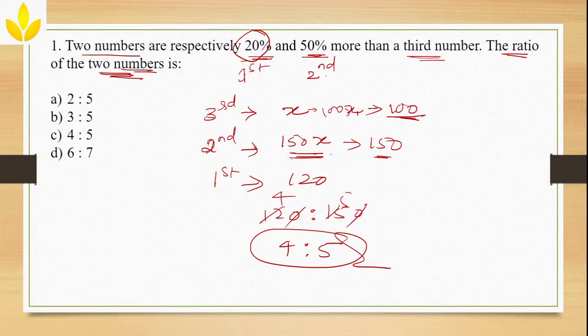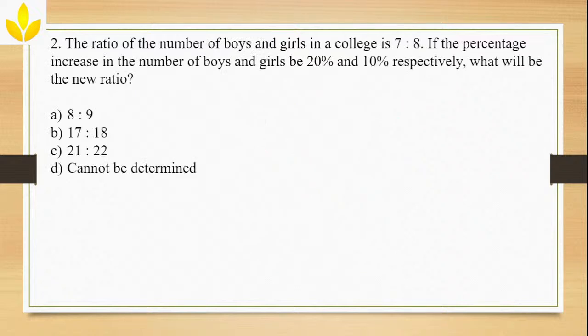Any doubt? See, if any of the value is not given, and which is a whole value, then you can consider that value as the 100% or 100 and then calculate the answer. Clear? Okay. Now let us go to the second question.